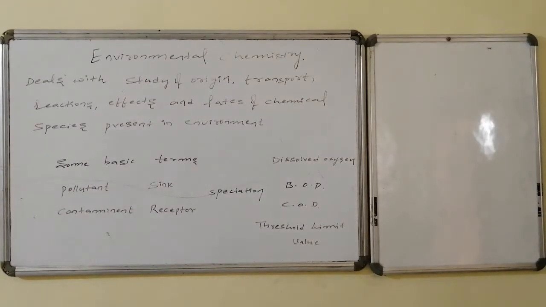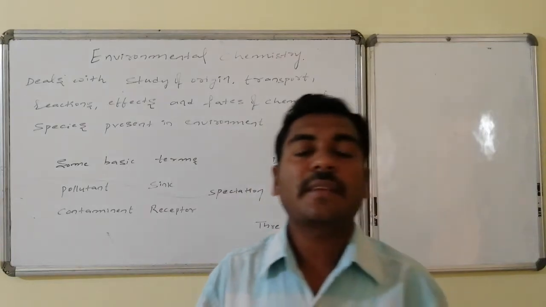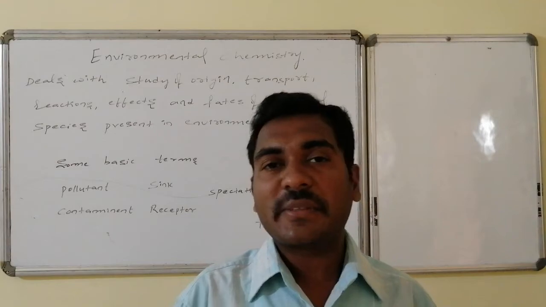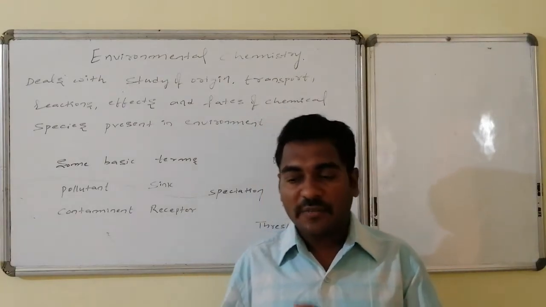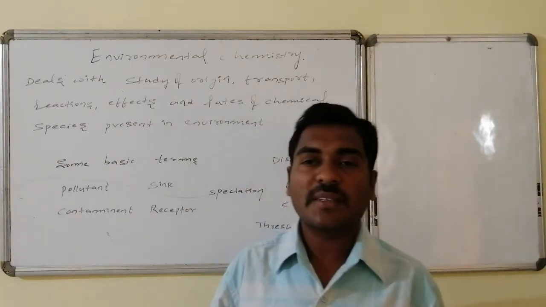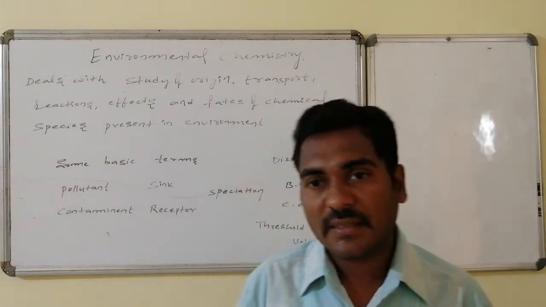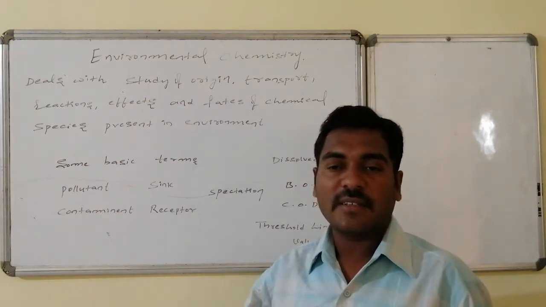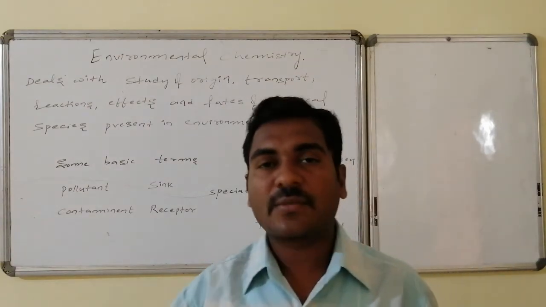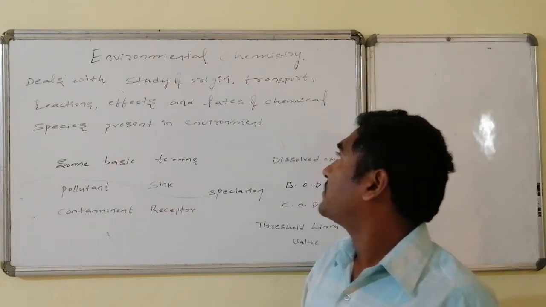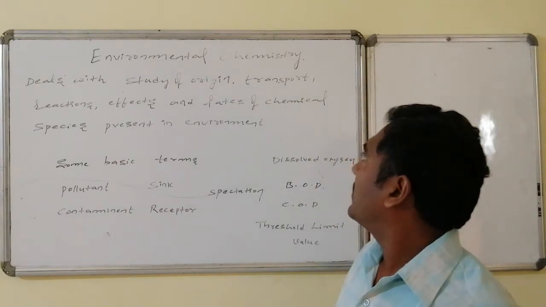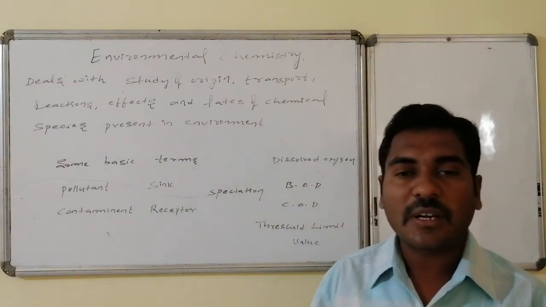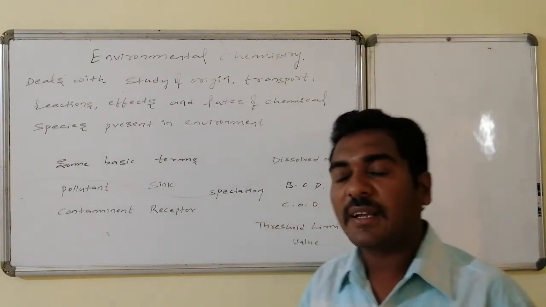Environmental chemistry deals with the study of origin, that is where the chemical species is generated, and transport, how it is going to migrate from one place to another place, and the reactions, the chemical reactions that it is participating in, and the effects, the result of reactions, the effects over the human system, followed by the fates of chemical species. The total related information study is said to be environmental chemistry.